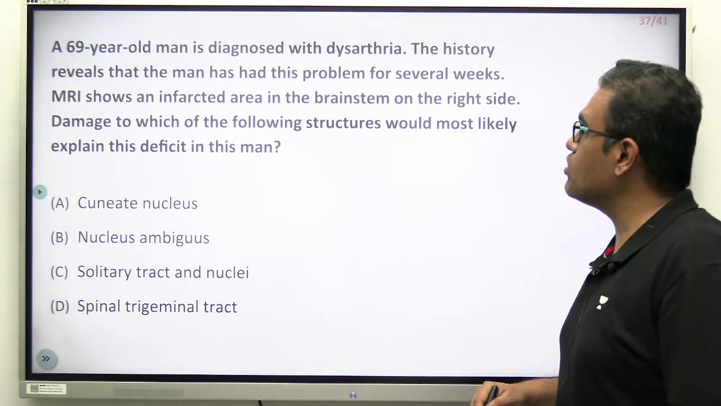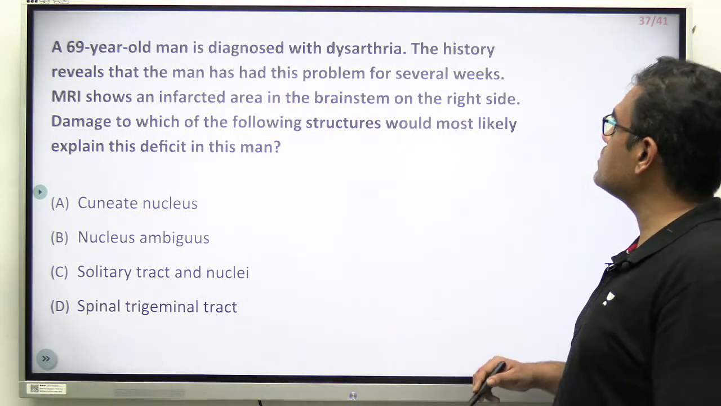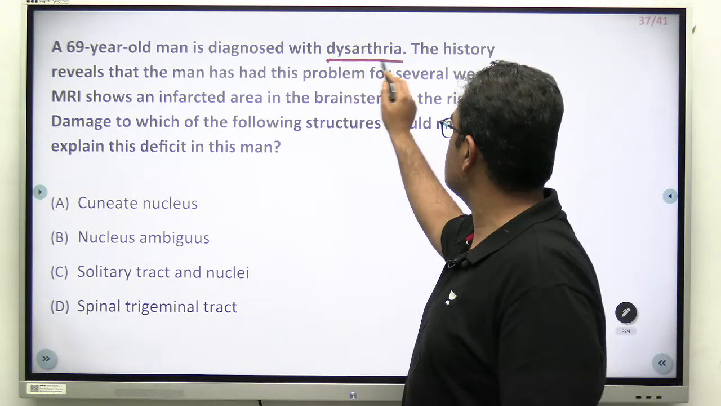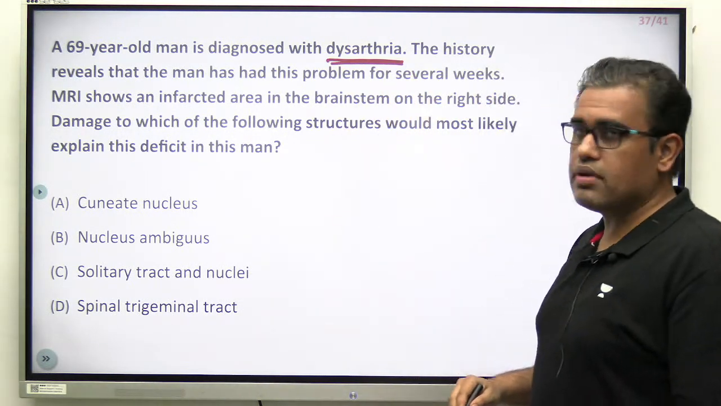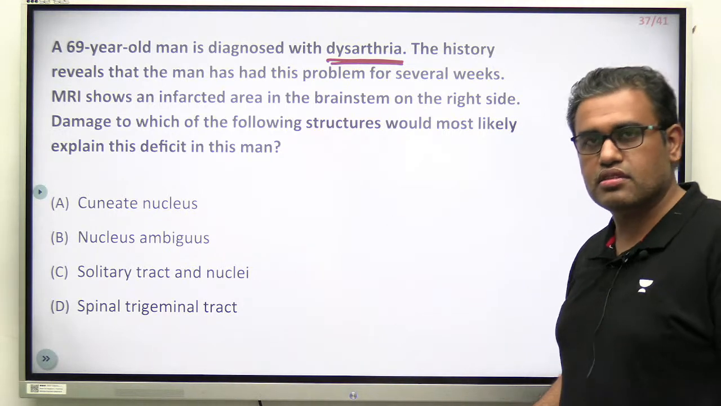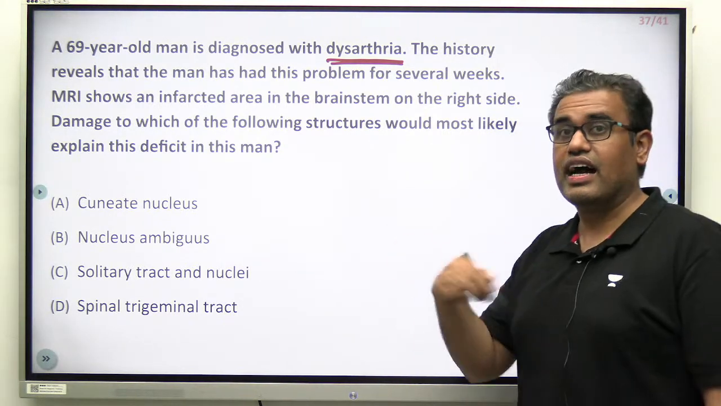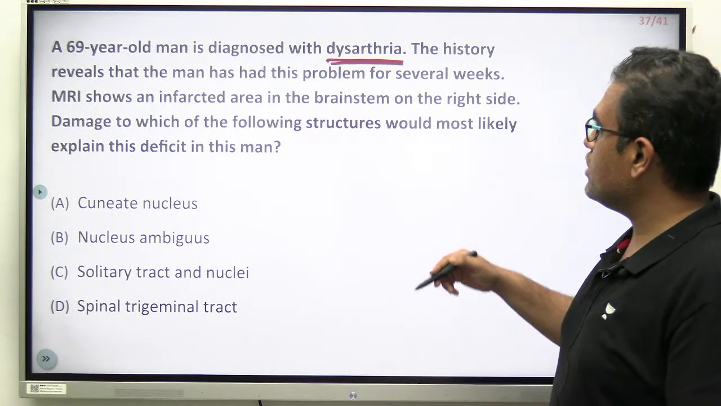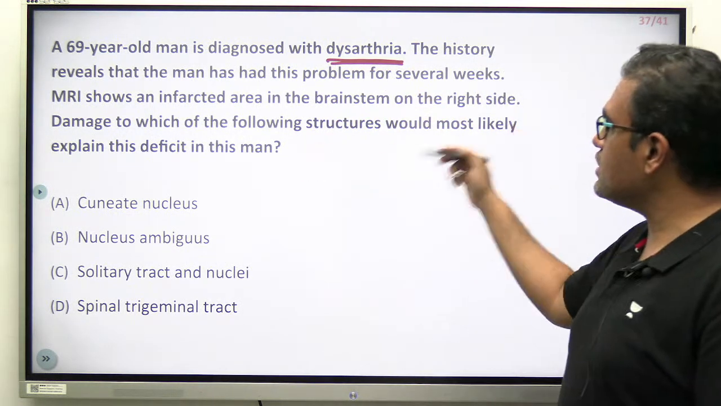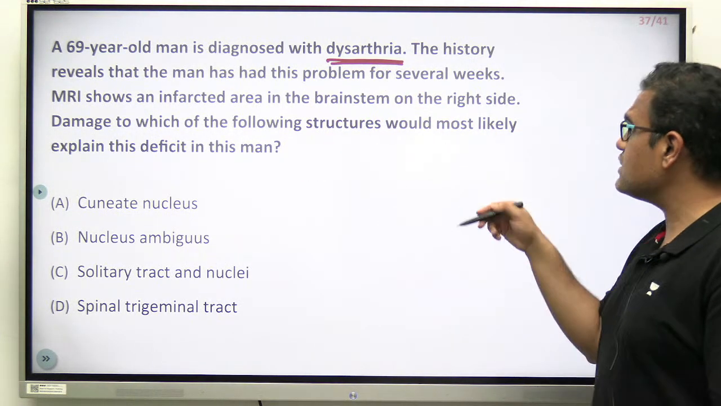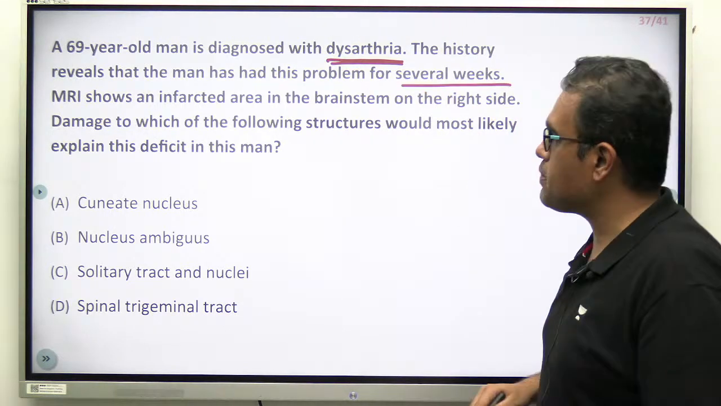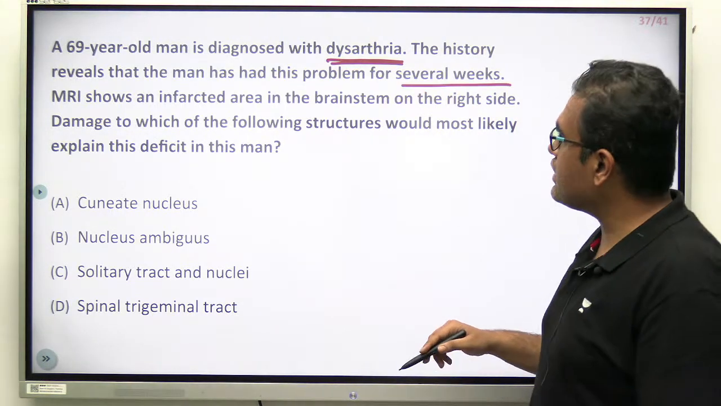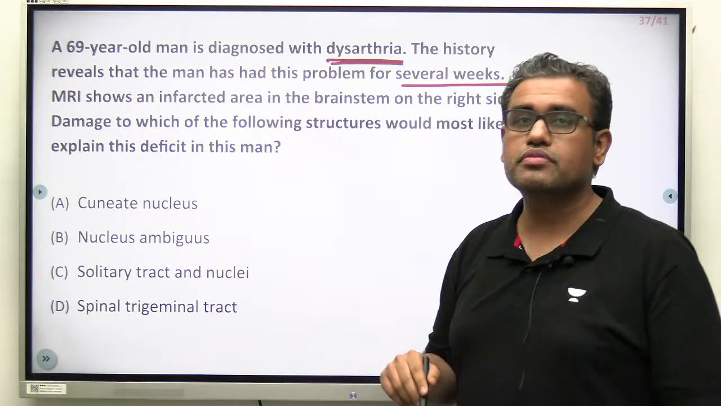A 69-year-old man, an old man, is diagnosed with dysarthria. You should know what is dysarthria. It is not an orthopedic problem. Arthro does not every time mean joints only. Dysarthria, disarticulation of speech. So the old man is diagnosed with dysarthria. The history reveals that the man has had this problem for several weeks. MRI shows an infarcted area in the brain stem on the right side.